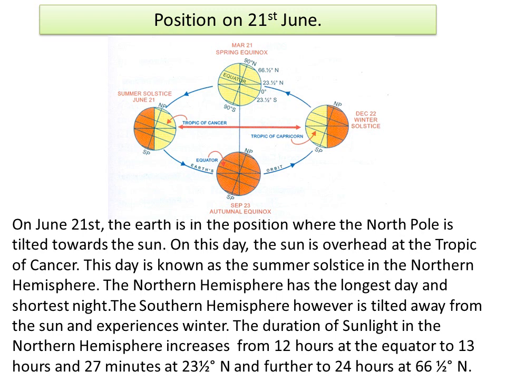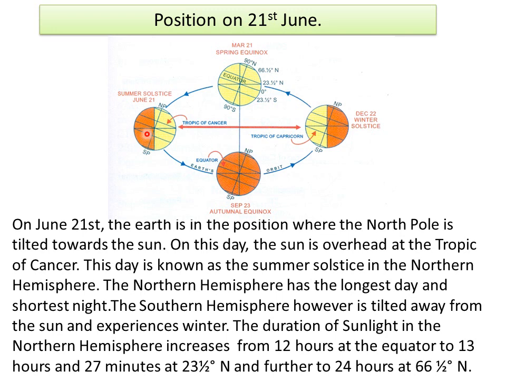Position on 21st June. On June 21st, the earth is in a position where the North Pole is tilted towards the sun. On this day, the sun is overhead at the Tropic of Cancer. This day is known as summer solstice in the northern hemisphere. The northern hemisphere has the longest day and the shortest night on 21st of June. The southern hemisphere, however, is tilted away from the sun and experiences winter.